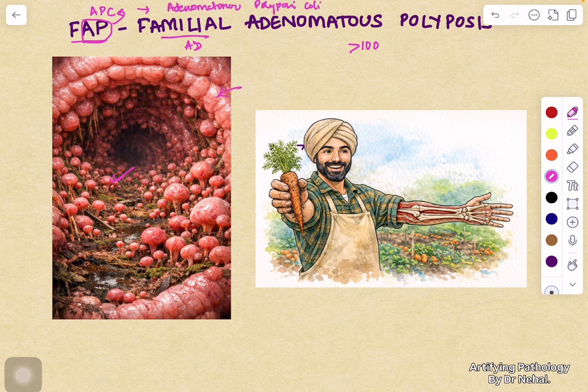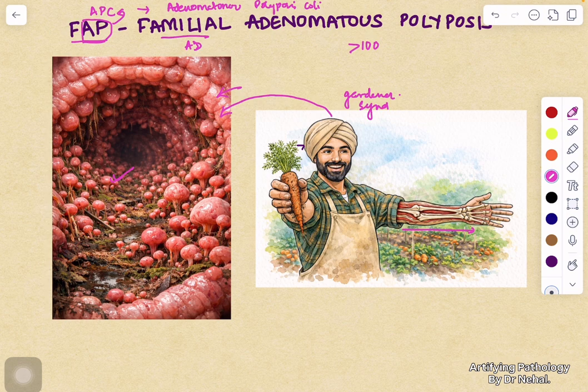Here is the image of colon showing hundreds of polyps. Now let's talk about the syndromes associated with FAP. To make it easier to remember, we'll use a story. So here you can see a colon with hundreds of polyps, and it looks like a garden which is not being taken care of. The foliage is overgrown, the polyps are overgrown. So for our rescue, we call a gardener. And here is our gardener.